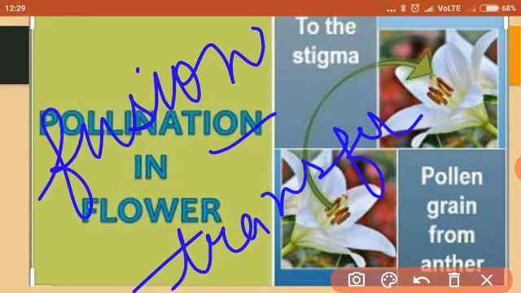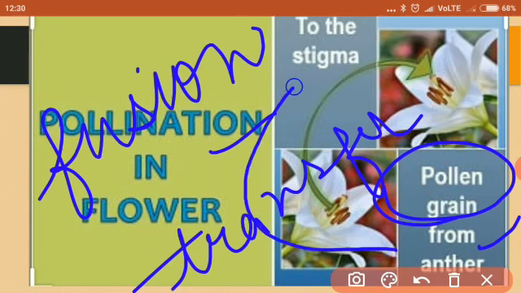So transfer of pollen grains. Why pollen grains? Because pollen grains contain the male gamete. From where? Where pollen grains are present? They are present in the anther. So from anther, pollen grains are transferred to where? Where female gametes are present. Female gametes are present in the ovules, inside the ovary.